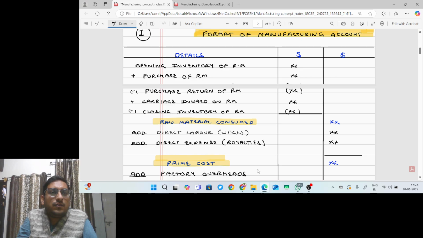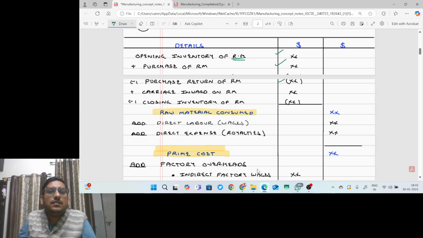Okay. Now, let us understand the format of the manufacturing account. In the manufacturing account, first we will see how to calculate raw material consumed. This format needs to be strictly followed because this format is suggested by the CAIE board, right? Opening inventory of raw material, to which we add purchases of raw material, deduct purchase returns of raw material, add carriage inwards on raw material, and deduct closing inventory of raw material. So all the details of raw material will come as the first part of the manufacturing account.